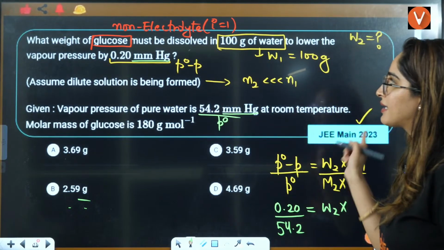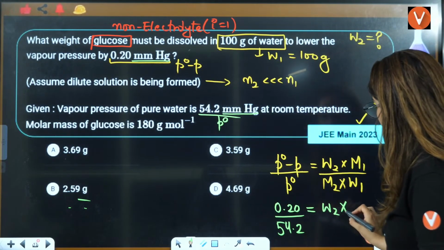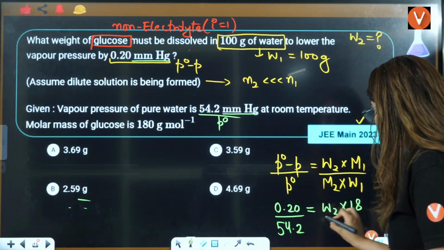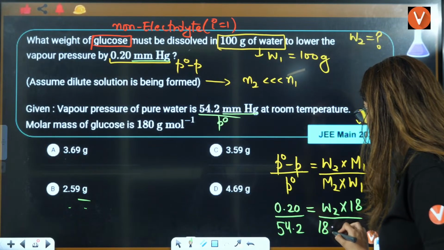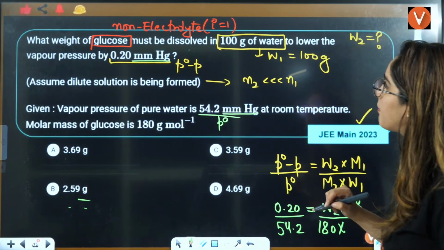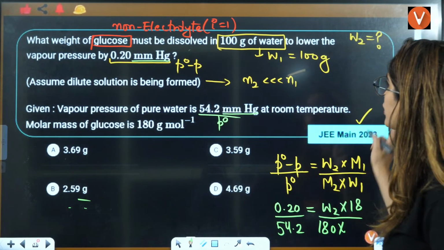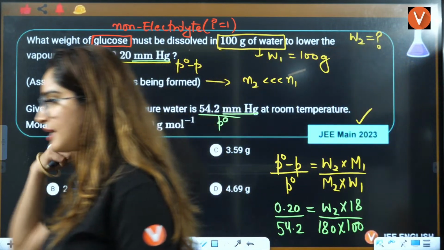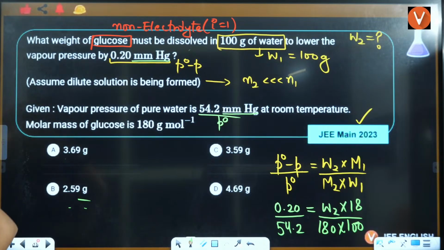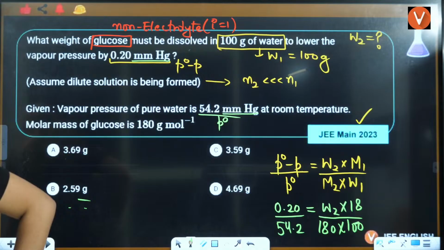What is M1? That is the molar mass of water, that is 18, right? Molar mass of glucose, that is 180, right? And what is W1? W1 is given to be 100. Can you solve it easily? Let me know in the chat box what the answer is.